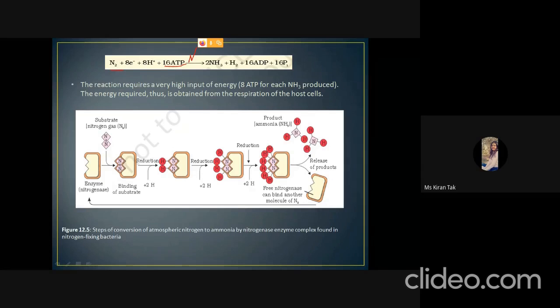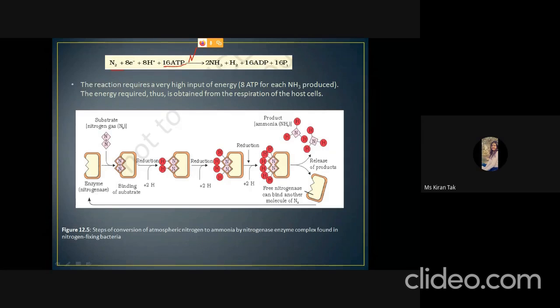So this reaction takes place in the host cell, which provides 16 ATP to the enzyme, and then the nitrogen is converted into ammonia. So both organisms benefit from each other.